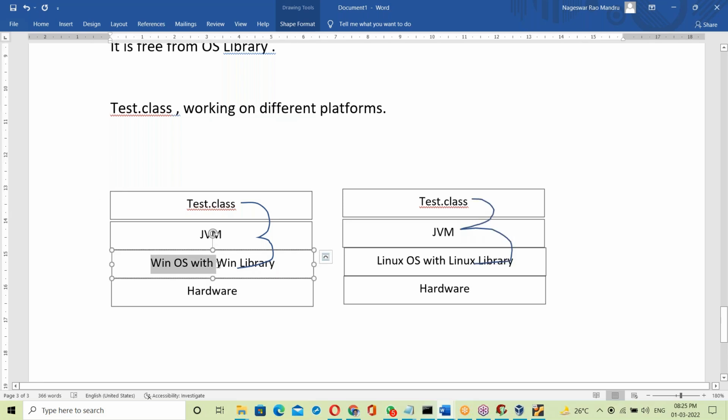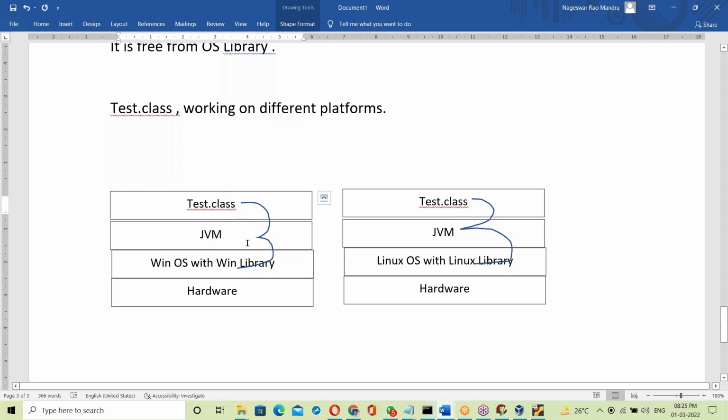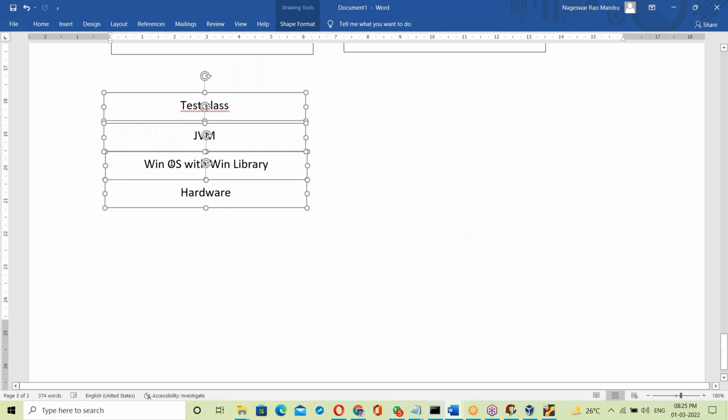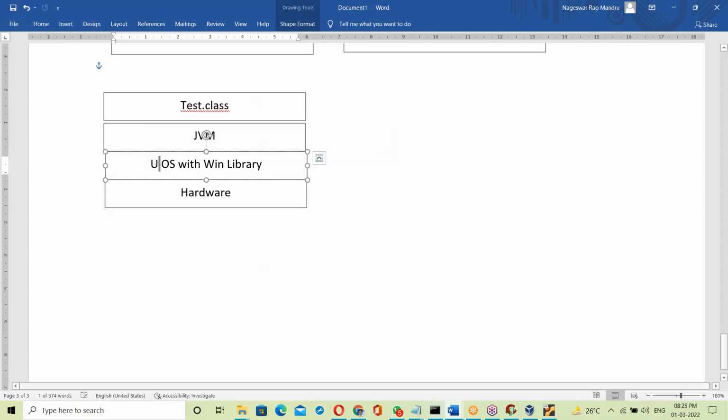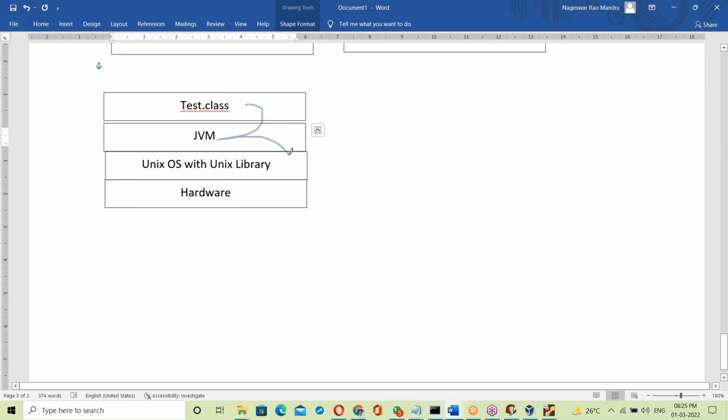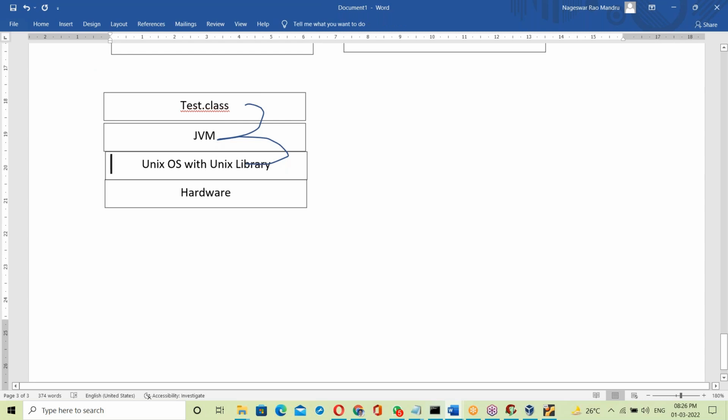If it is Windows, it links to the Windows library; if Linux, the Linux library. Similarly, on a Unix base with the Unix library, the JVM takes the Test.class file and links with the Unix library, and it works fine.